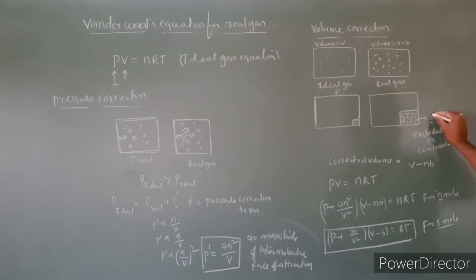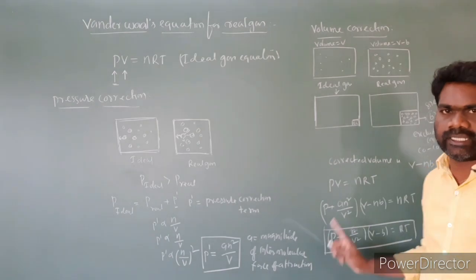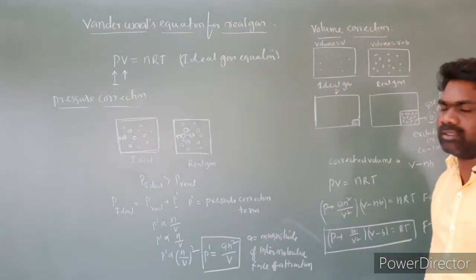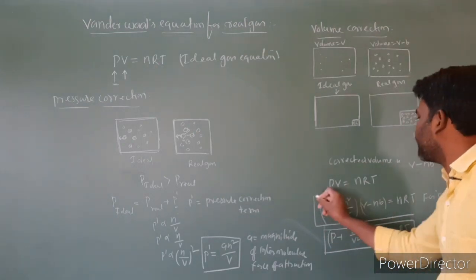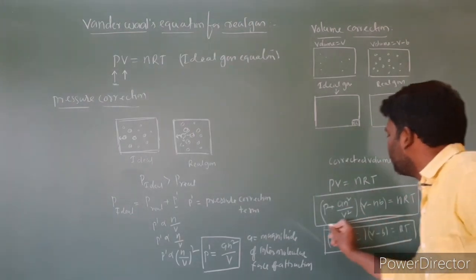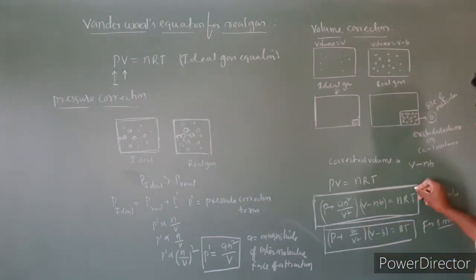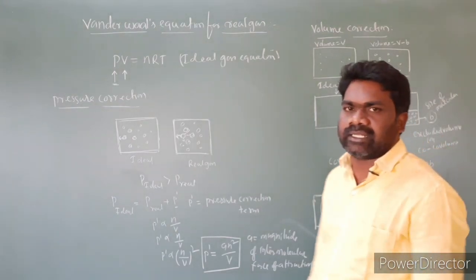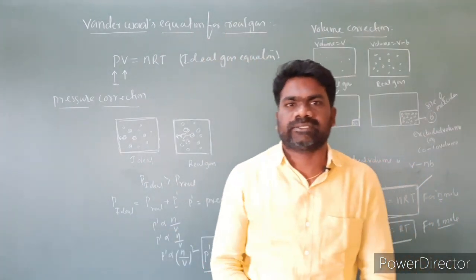Here b represents the size of molecules. Here a and b are constants. So this is the real gas equation: (P plus an² by V²) into (V minus nb) is equal to nRT. This is the van der Waals equation for real gases.